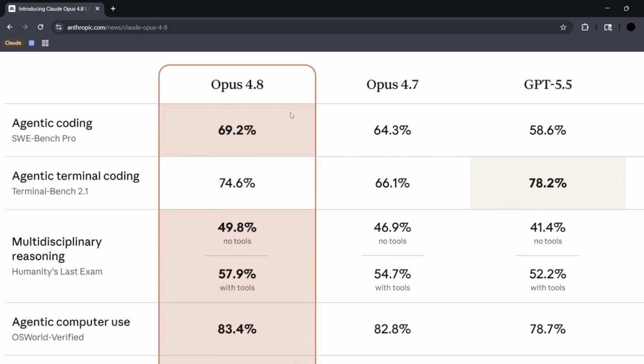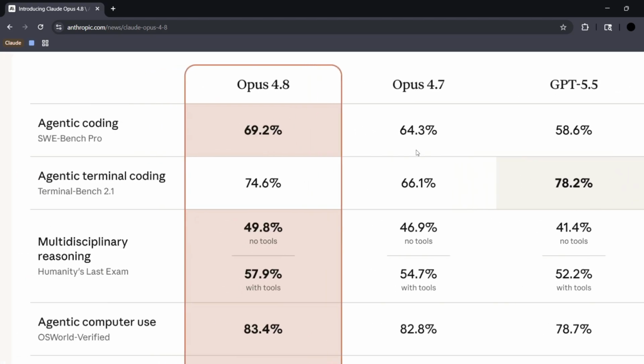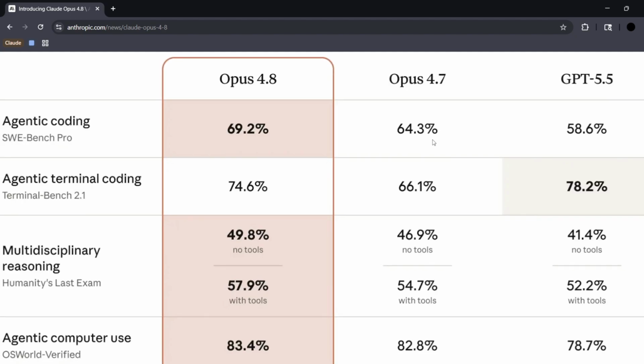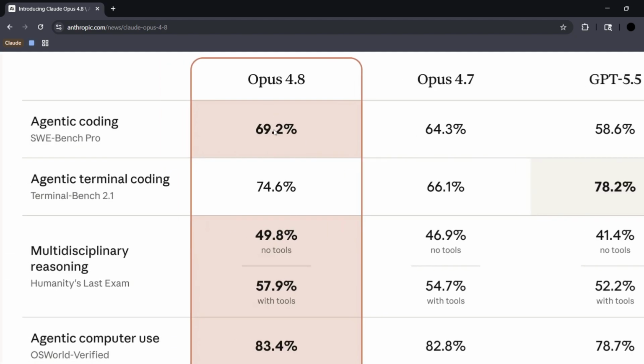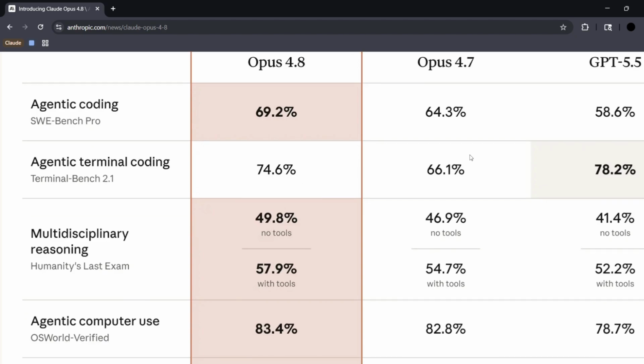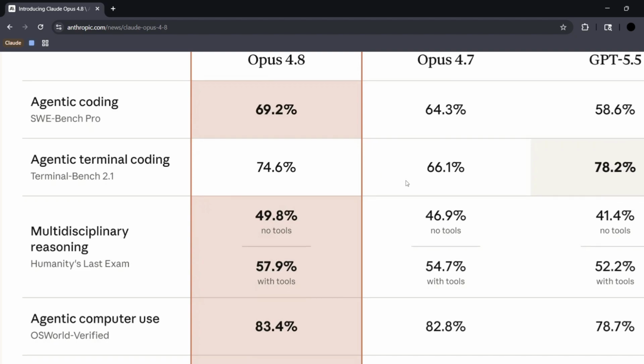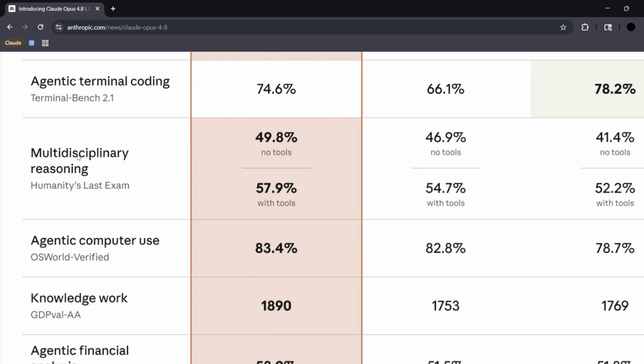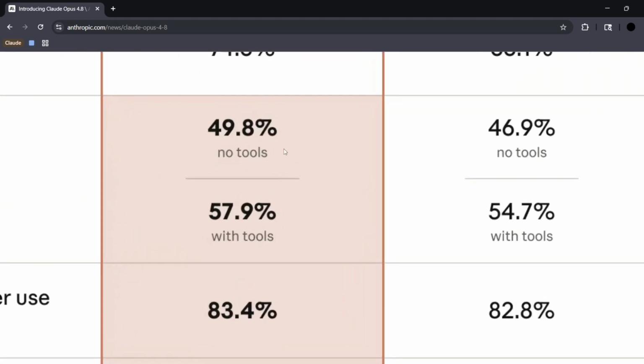For agentic coding, the Opus 4.7 scored 64.3%, whereas the Opus 4.8 scores 69.2%. For agentic terminal coding, we see 74.6% as compared to 66.1%. Even for multidisciplinary reasoning, with or without tools, we can see an increase, apart from the no tools case, where there is just a very slight decline.